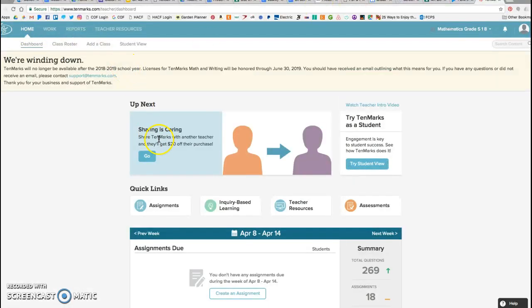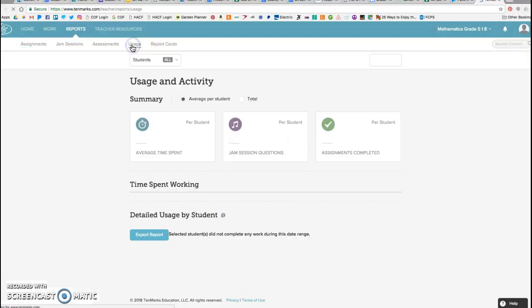Okay, so we'll go from the home page. Here we are. By the way, if you didn't already know, TenMarks is closing after next school year. I don't know what that means for the county, but just a heads up. Go over here to reports, go down to usage.